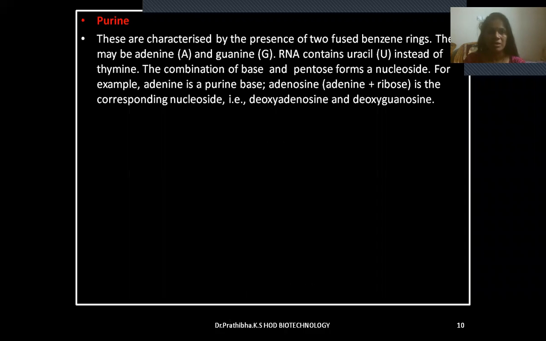Purines are characterized by the presence of two fused rings. They may be adenine and guanine. RNA contains uracil instead of thymine. The combination of base and pentose forms a nucleoside. For example, adenine is a purine base. Adenosine, that is adenine plus ribose, is the corresponding nucleoside.